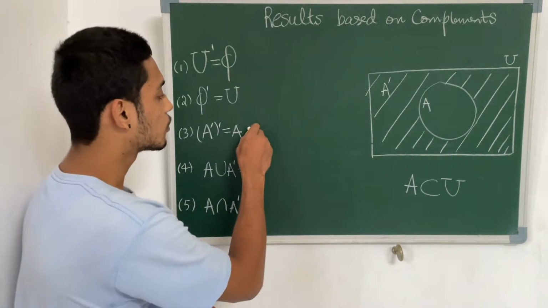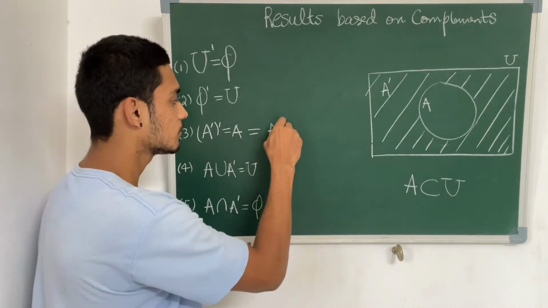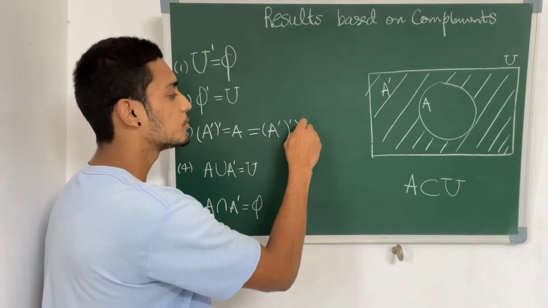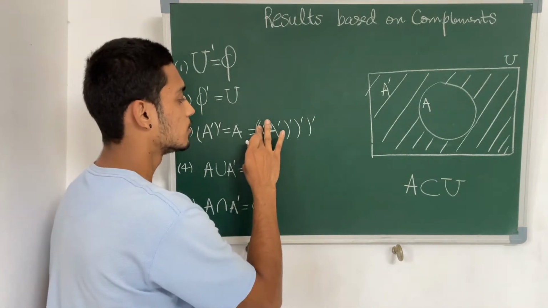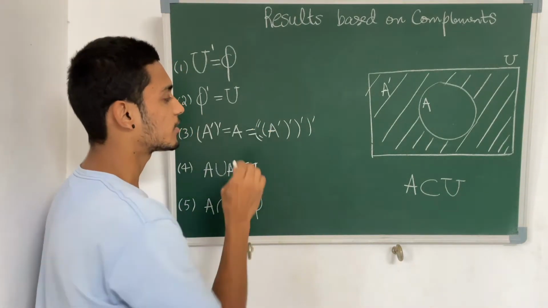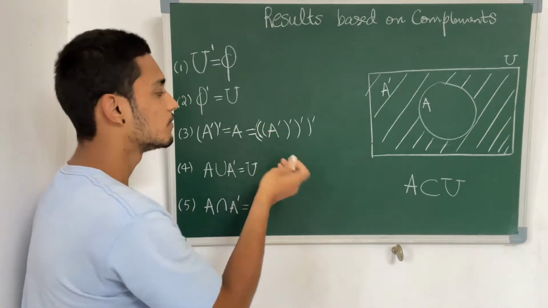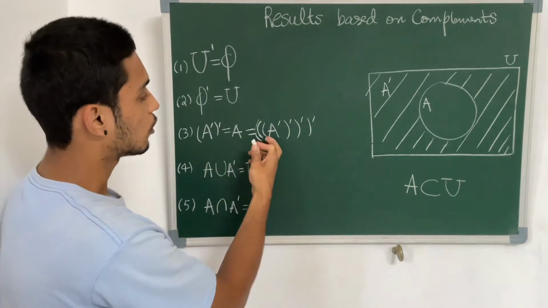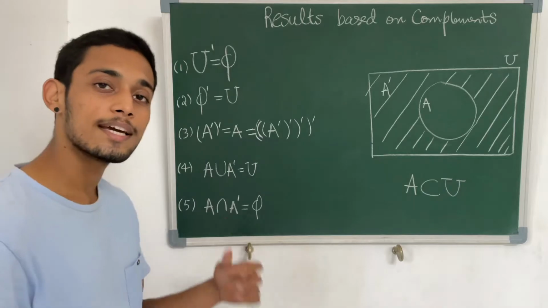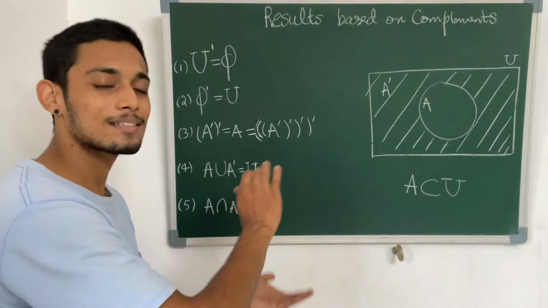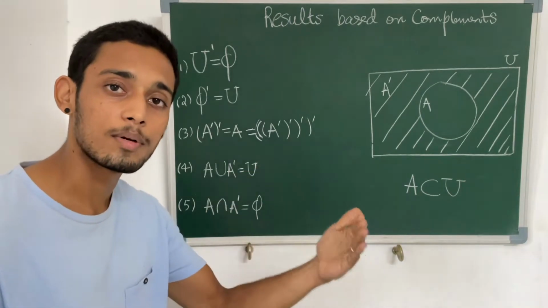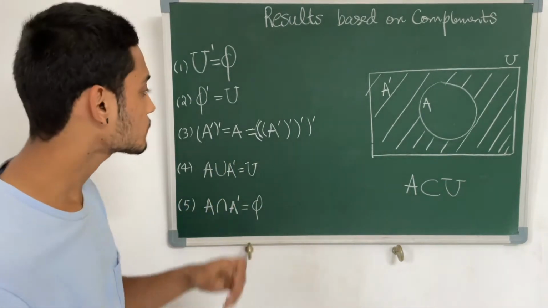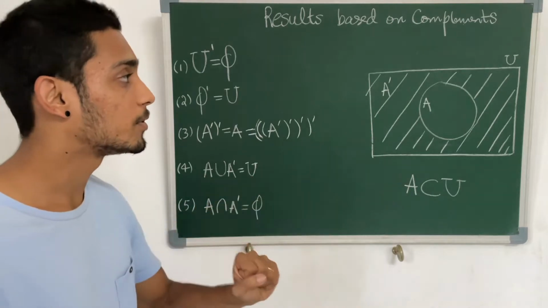In the same way, it doesn't matter how many times you take the complement. If you take the complement an even number of times, you always end up with the same set. So the complement of A, if you take it 4 times, again you end up with A. We are just going round and round, going from the complement back to itself, back to complement, back to itself. This is how you can understand complement of a complement.